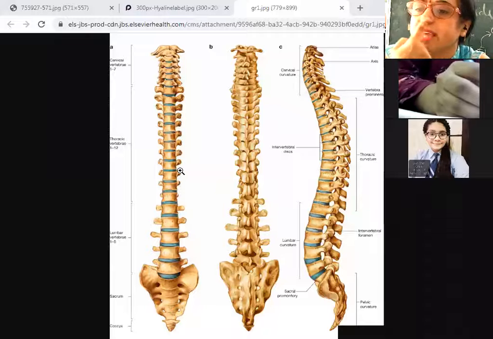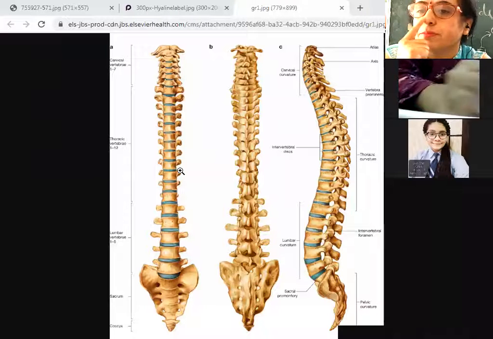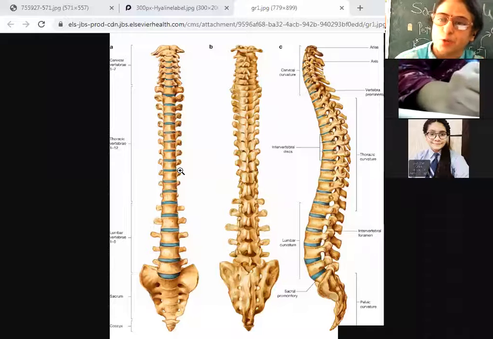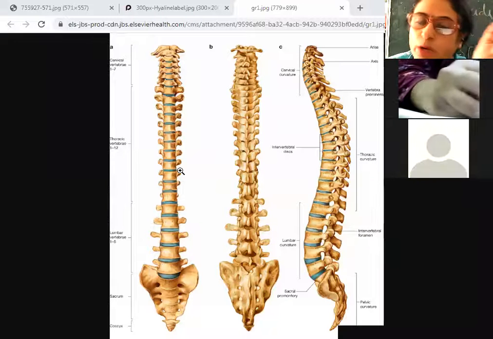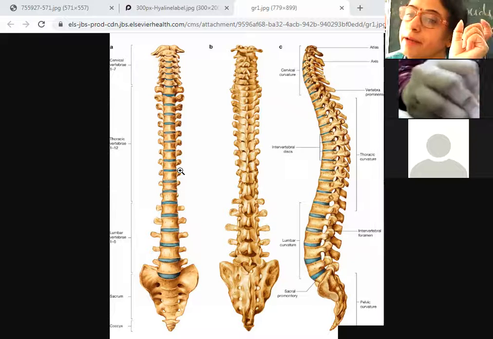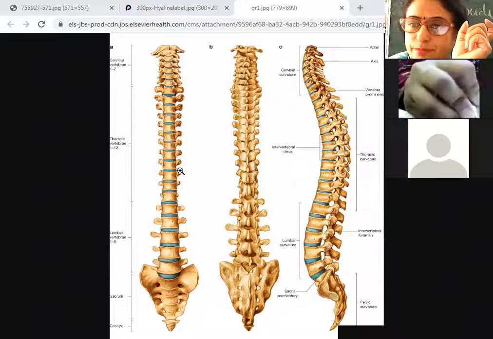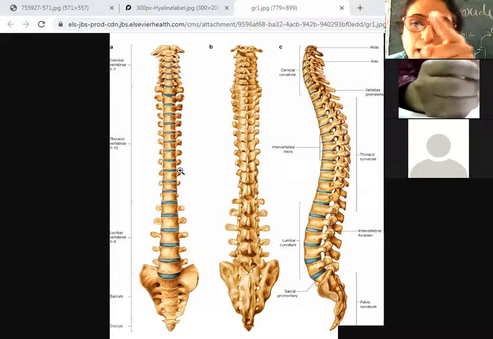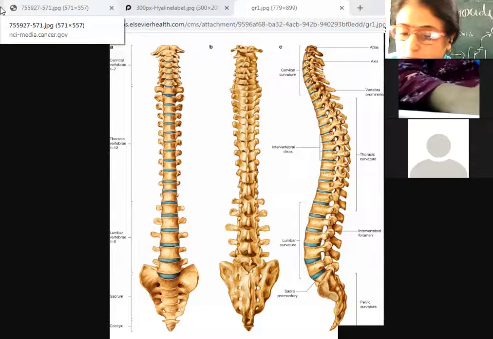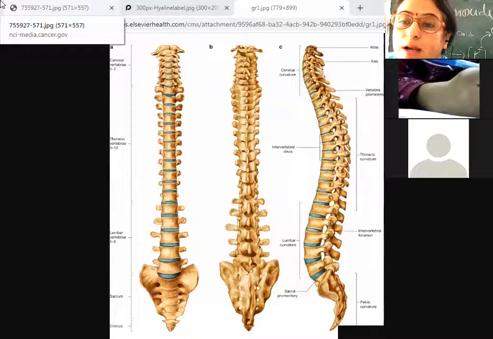Cartilage is a flexible tissue. It is very, very flexible, although it is a skeletal tissue. Compared to the bone, it is soft and elastic. But bones are, what are bones? Bones are hard and non-flexible.